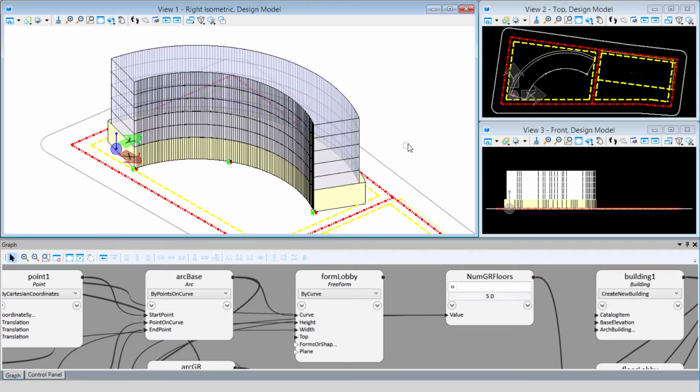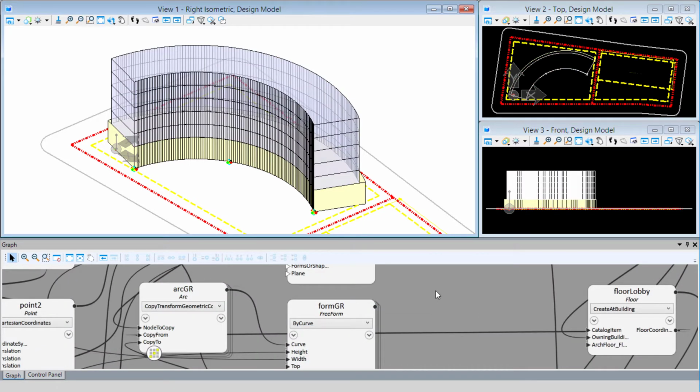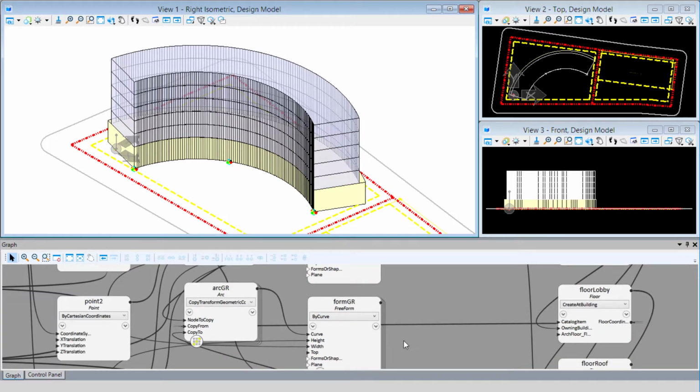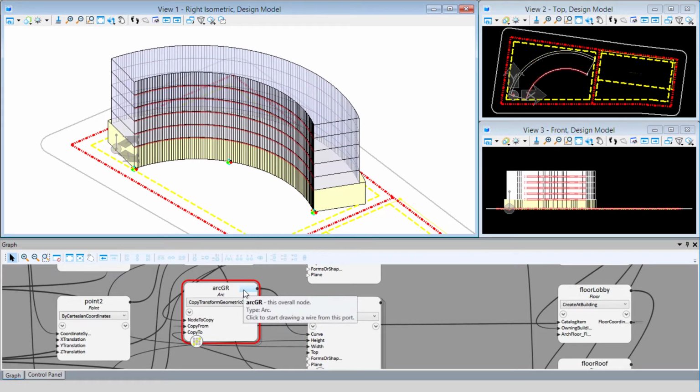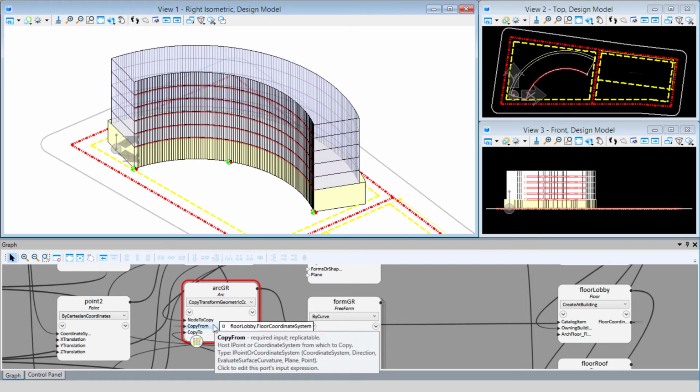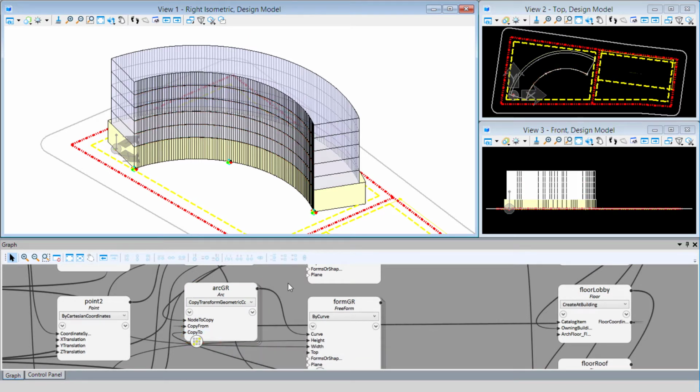But if we look at the guest room floors, again we have one node, form guest room, that controls all 5 of those floors. And that's because that form guest room node is using the curve input of arc_gr, arc guest room, and that arc is a list because we copied our base arc to all of the guest room floors. So when we have a list as an input, it uses the entire list, all the child members of that list. However, we can use what's called indexing to define individual members of that list, or to identify a child node within that group.